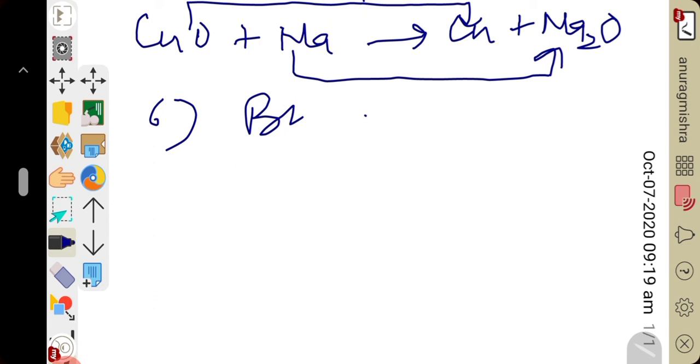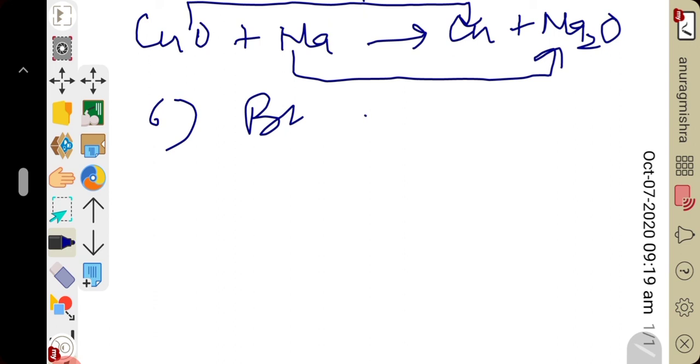Similarly, alkali metals when heated in oxygen form different types of oxide. Lithium forms lithium oxide, sodium forms sodium peroxide, and potassium, rubidium, cesium form superoxides. It is a very important topic. When hydrogen burns in presence of oxygen, it forms the oxide of hydrogen, that is water. It burns with a pop sound, while alkali metal burns vigorously when heated in oxygen to form different types of oxide.